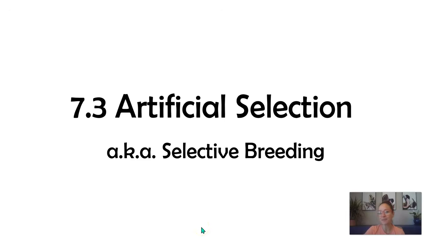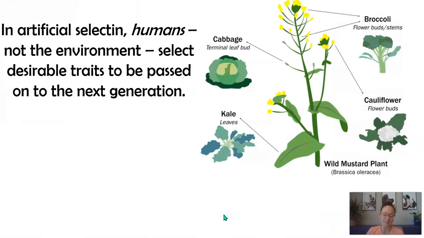Okay, so in this video, we're going to talk about artificial selection, and then we'll also compare it to natural selection. All right. So one of the main differences between natural selection and artificial selection is that it's humans, not the environment, that are selecting desirable traits to be passed on to the next generation.